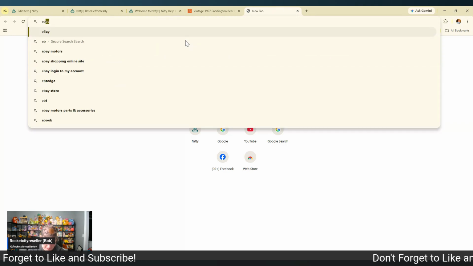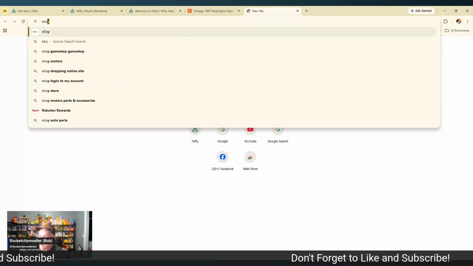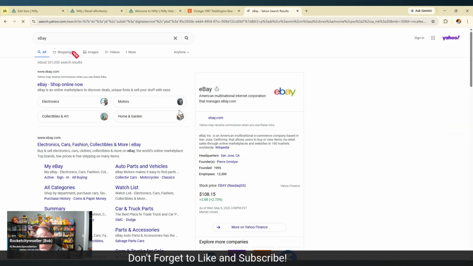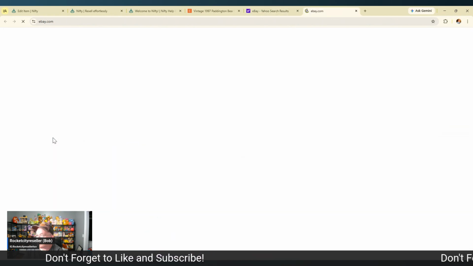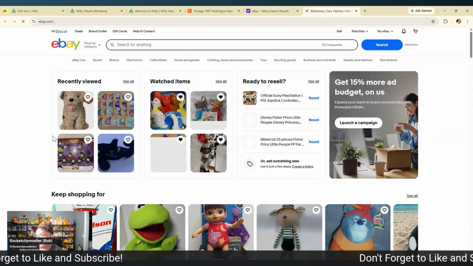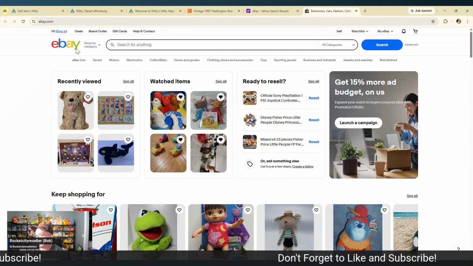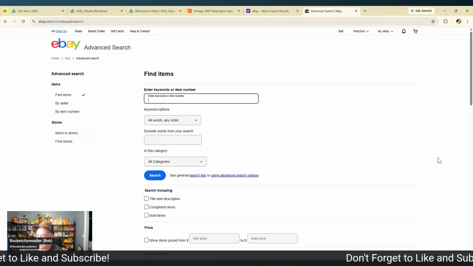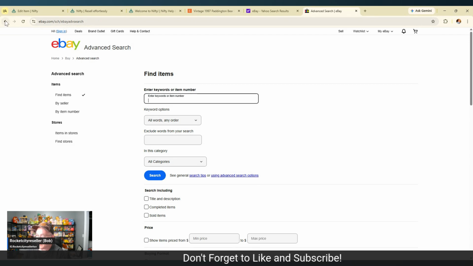I don't know if I've ever logged into eBay from this account, this computer. Let's see what we got. I don't know if I'm necessarily logged in, but I don't think it matters either. All right. So what did I do? I went to ebay.com. All right. So I kind of went fast there. So let me backtrack, and we'll go back to the beginning.